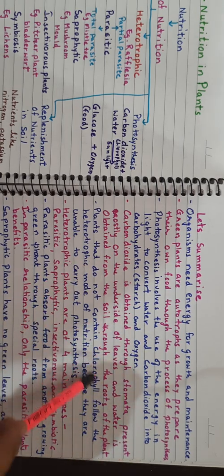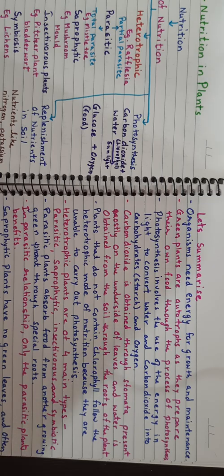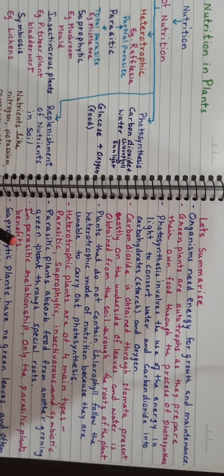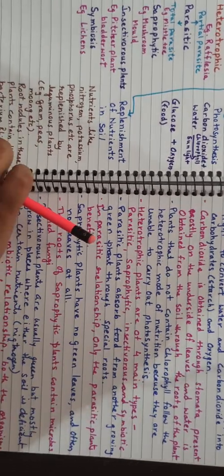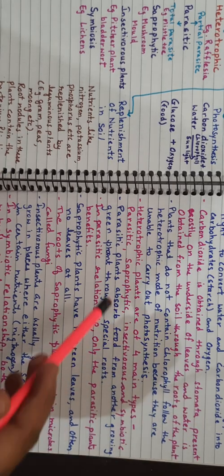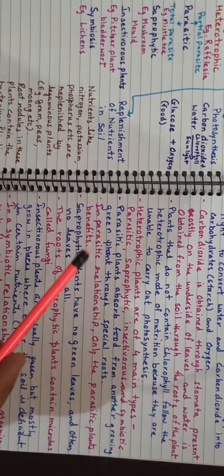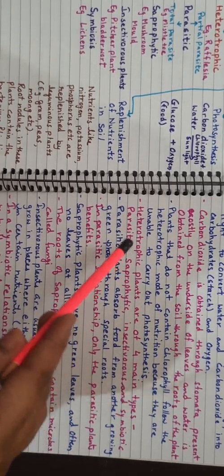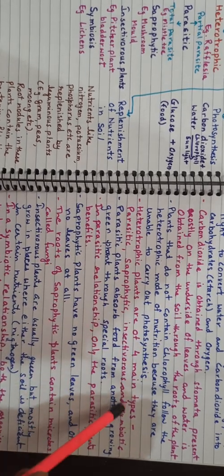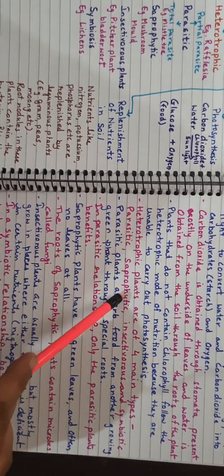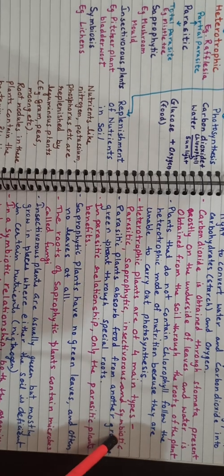Plants that do not contain chlorophyll follow the heterotrophic mode of nutrition because they are unable to carry out photosynthesis. So they have to find a way to get food. Heterotrophic plants are of four main types: parasitic, saprophytic, insectivorous, and symbiotic.